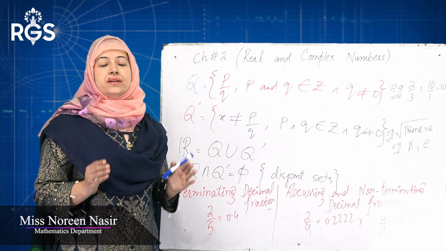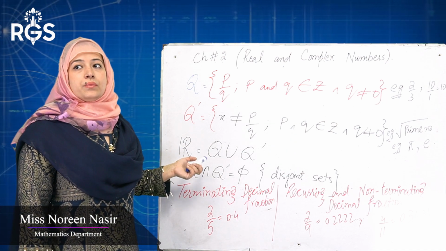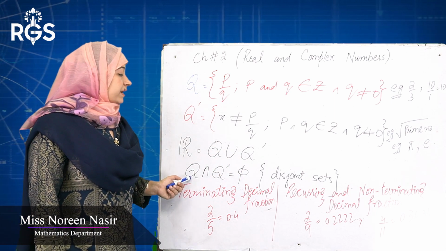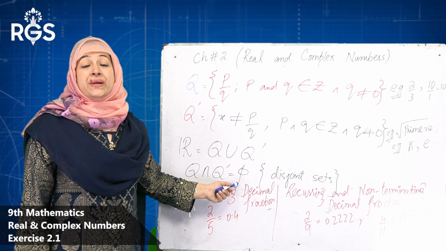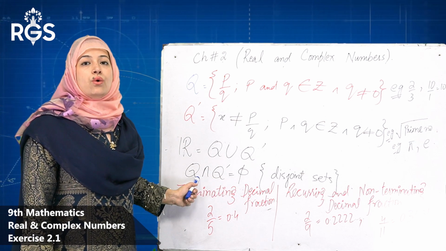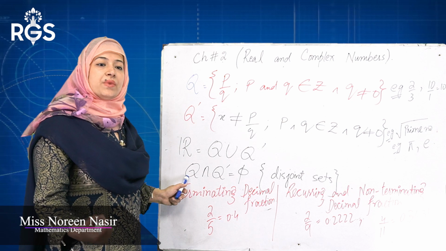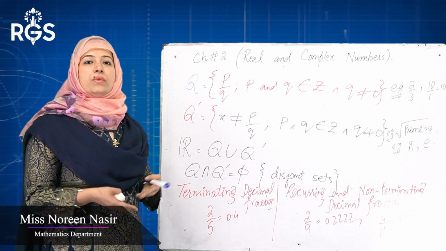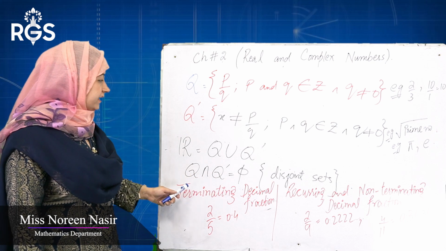When you combine them and write, we can write like this as a real number. All the real numbers are the union of the rational and irrational. The intersection of rational and irrational is equivalent to the empty set. There is nothing common between Q and Q dash, because Q is a rational number and Q dash is an irrational number. Q is any number which is of the form p over q, and Q dash is any number which cannot be of the form p by q. So its common factor is null, so you can write like this, empty set.